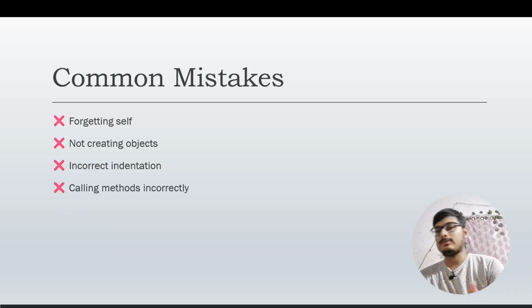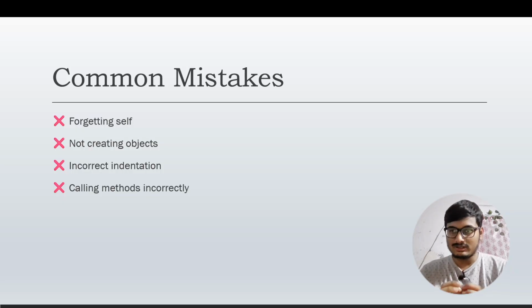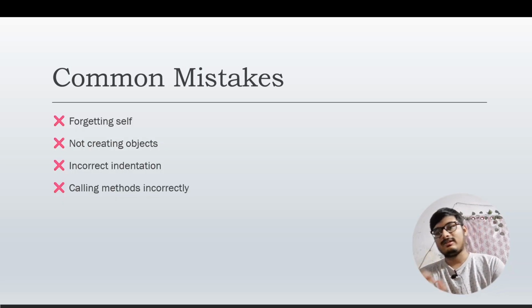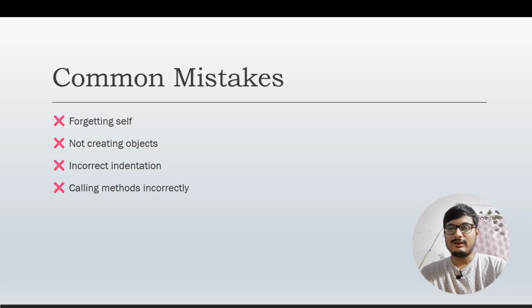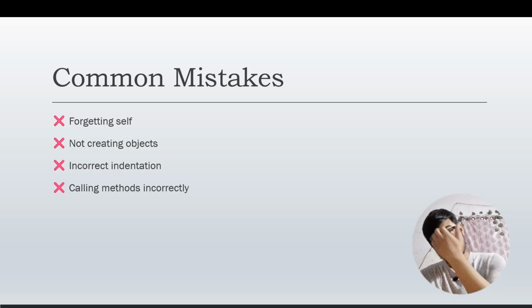Now let us discuss some of the common mistakes that you can make. The first common mistake is forgetting self. If you do not write self, you will get an error 100%. Self helps Python understand that the attributes of the current object are being referred to, so you will have to use self. When you create a class, you will have to create objects as well.